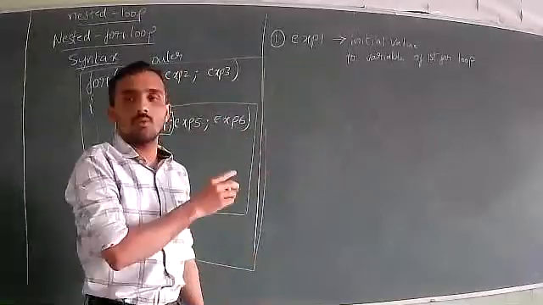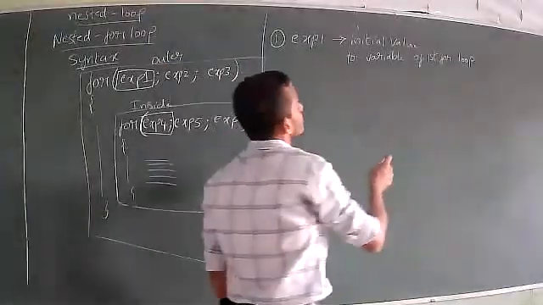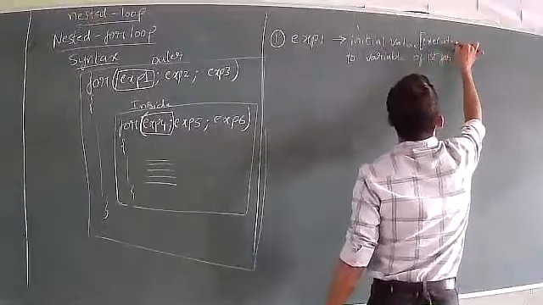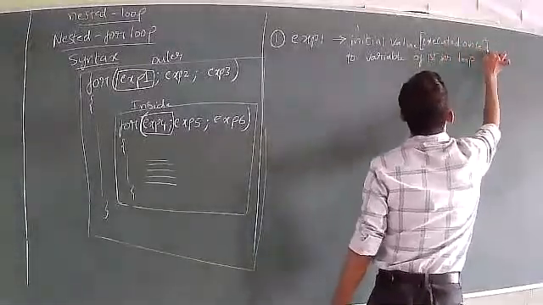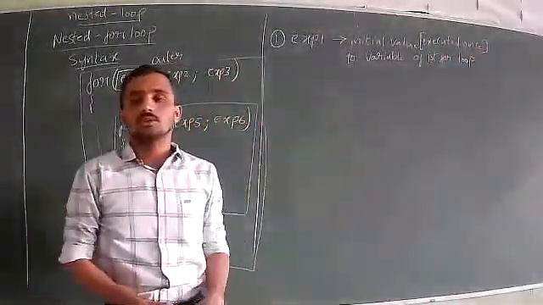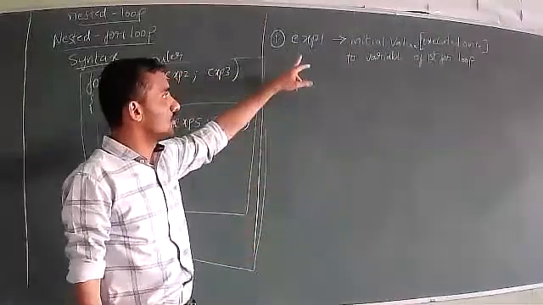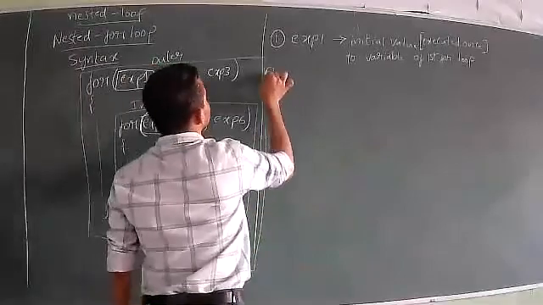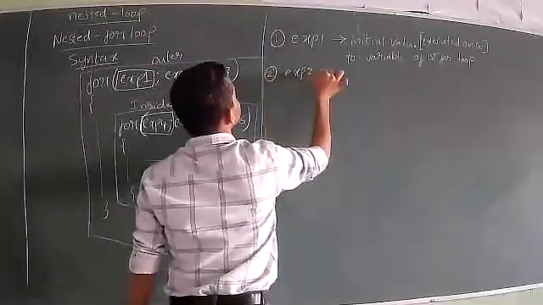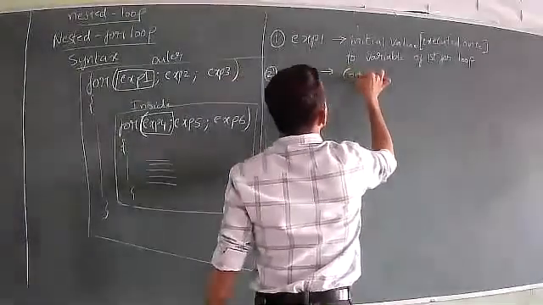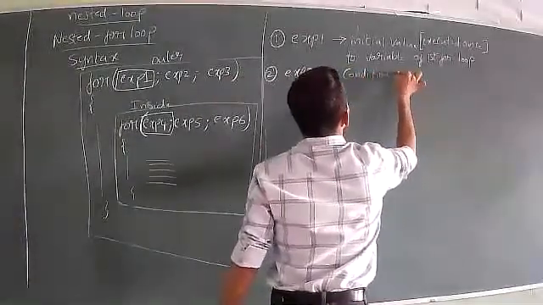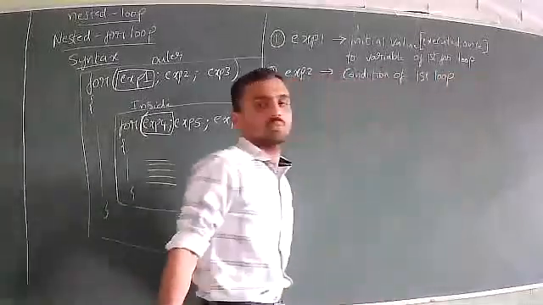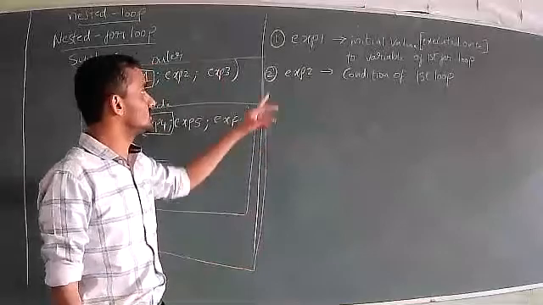And here one point to remember: this step will not be repeated. It is executed only once. Remember this point, expression 1 will be executed only once. Next, the second step is exp2, that is the condition of the first loop. Here I just write loop, it is understood to be the for loop. Condition of the first loop, this is the second step.